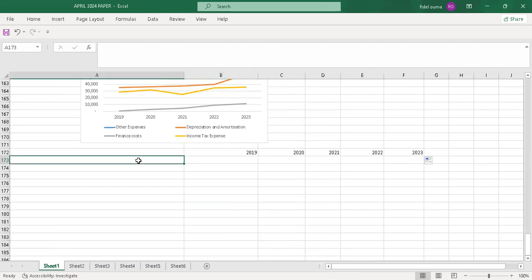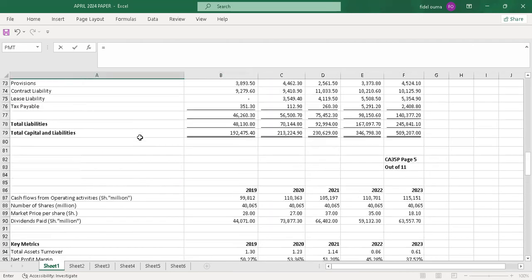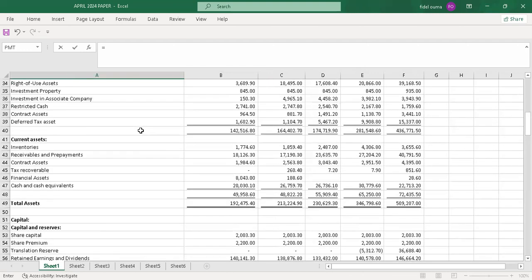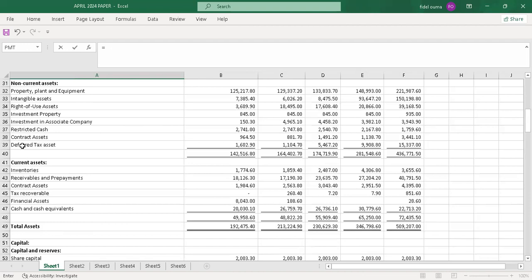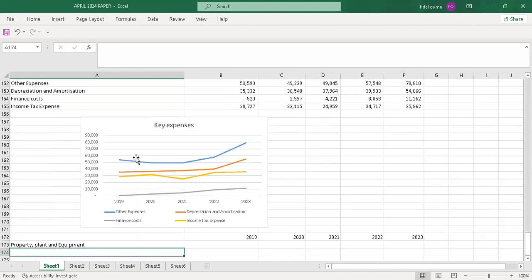So I just come in and I'll copy the non-current assets. So these are the non-current assets. We have property, plant, and equipment all the way to deferred tax asset. That's what I'm supposed to include in the dashboard. So what I will do, I can just start with the property.